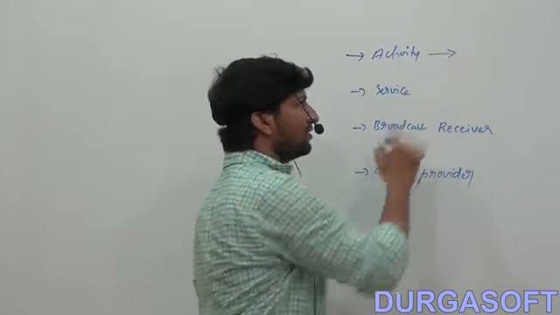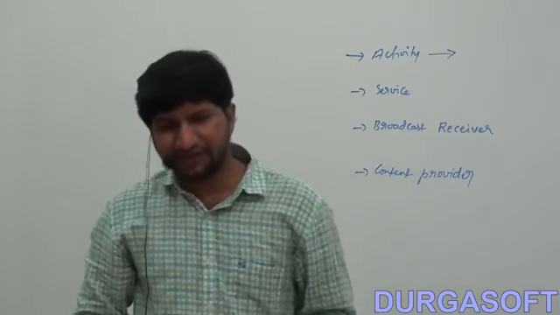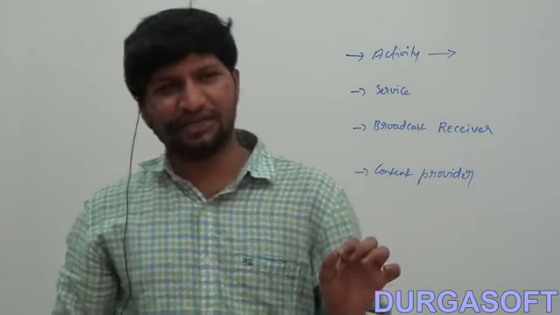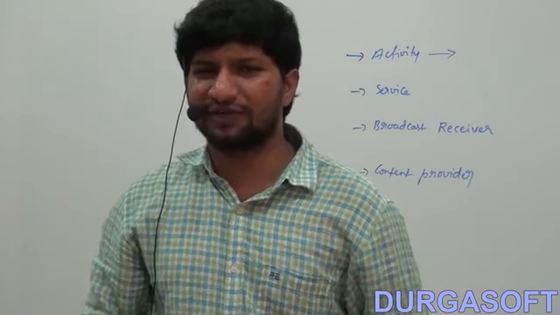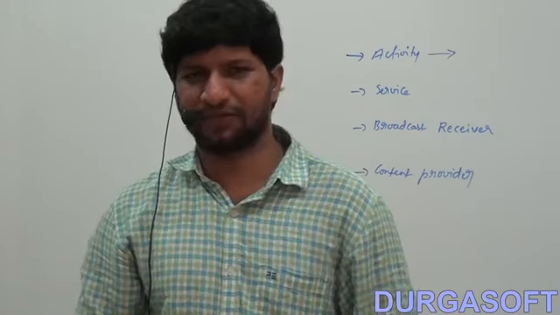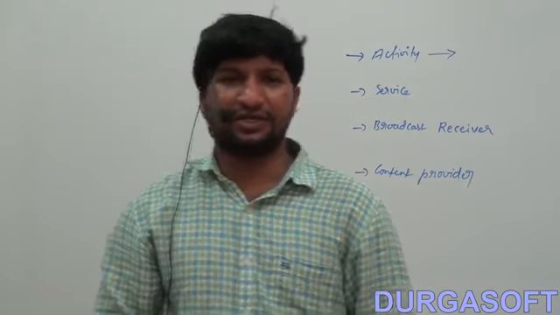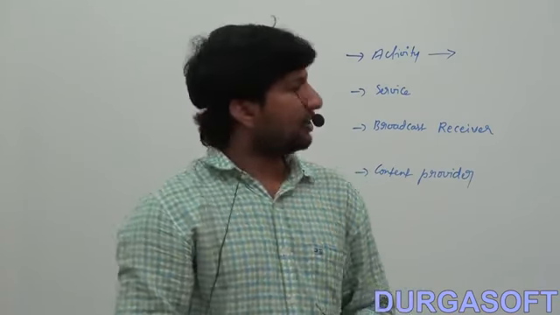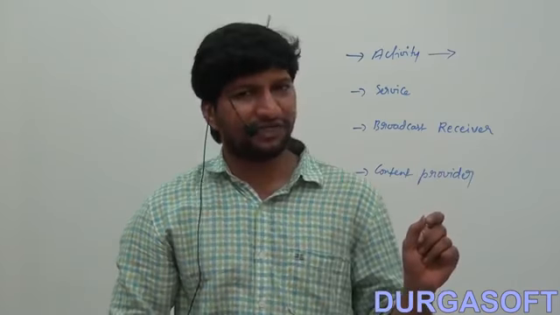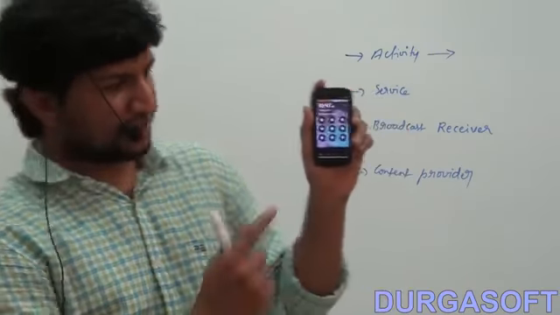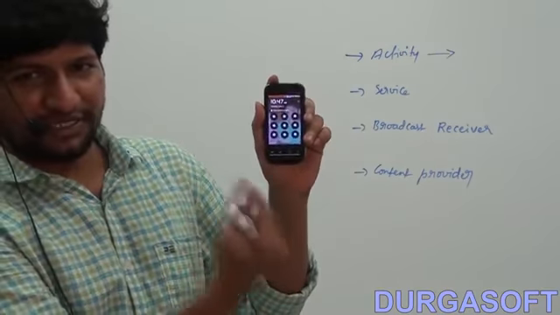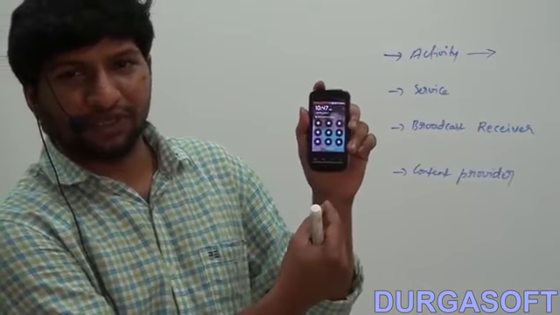So what is the first one? Activity. Activity means a single screen in the application with UI components. The user is going to interact with the device through activity. Every single screen is nothing but one activity. The user interacts with the device through the activity component.